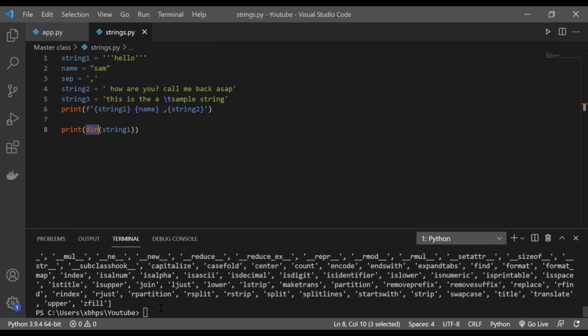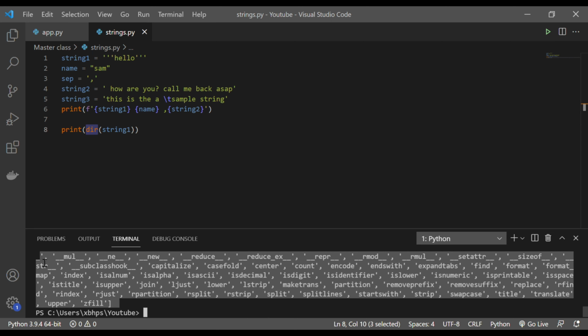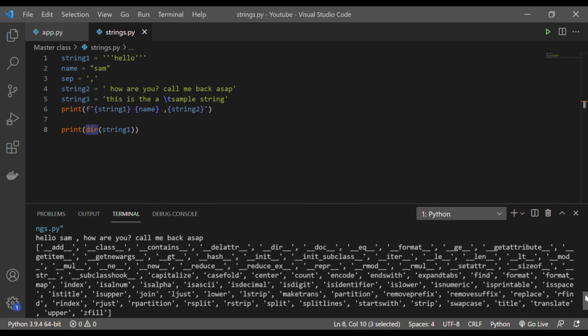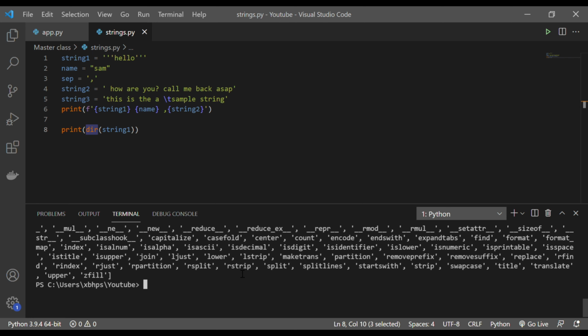So you see here, this is giving me all the libraries for string. See, it is giving, right? You can add, you can run contain, so there is dir, so everything is here, right? And we already use something like split, right? So split should also be there. Yeah, you see split is also there, right?